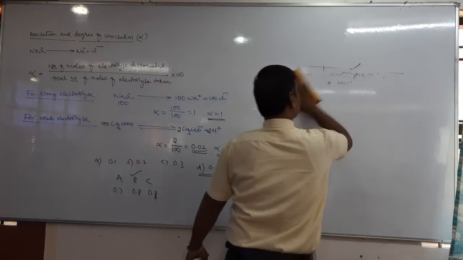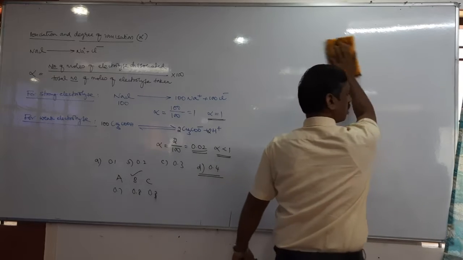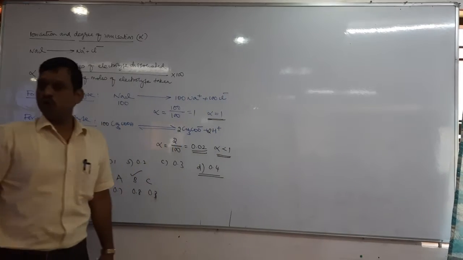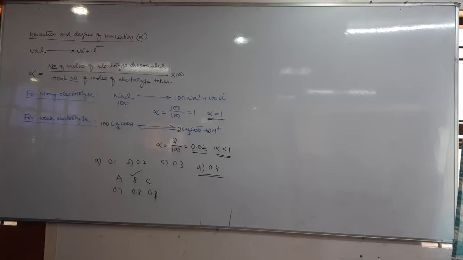When an electrolyte is added to water, it splits into ions, cation and anion. This phenomenon is called ionization or dissociation.